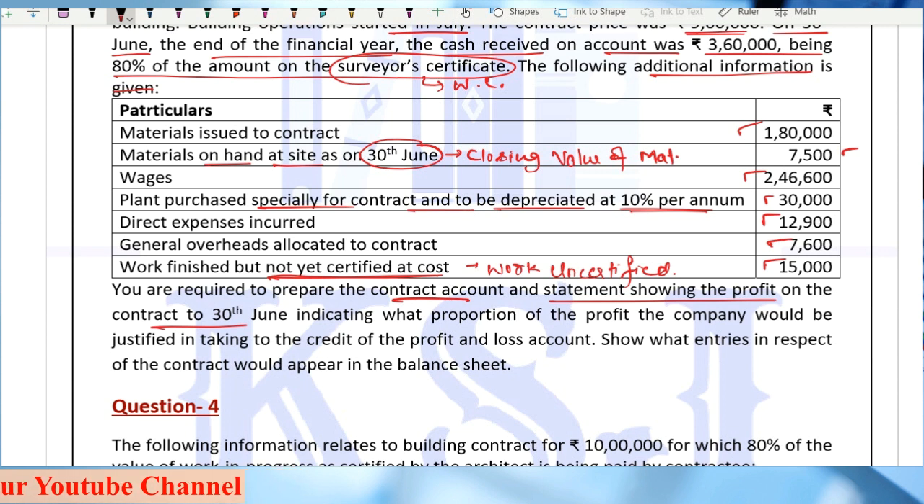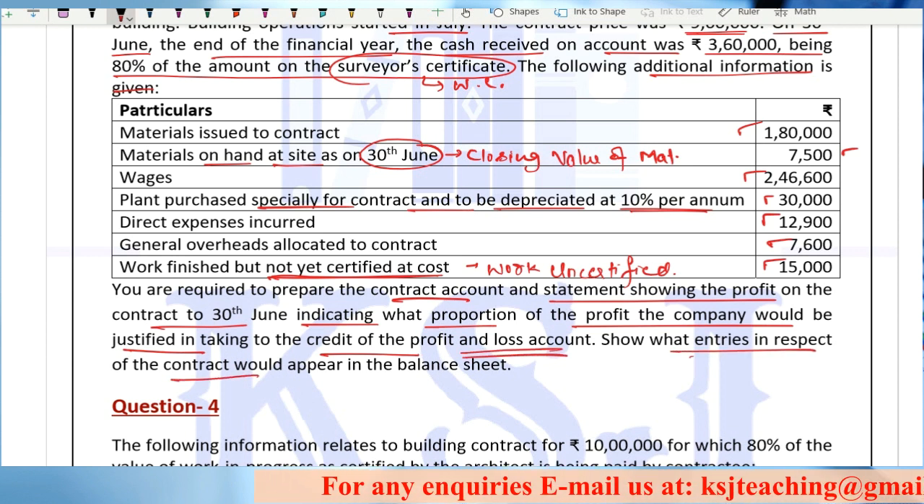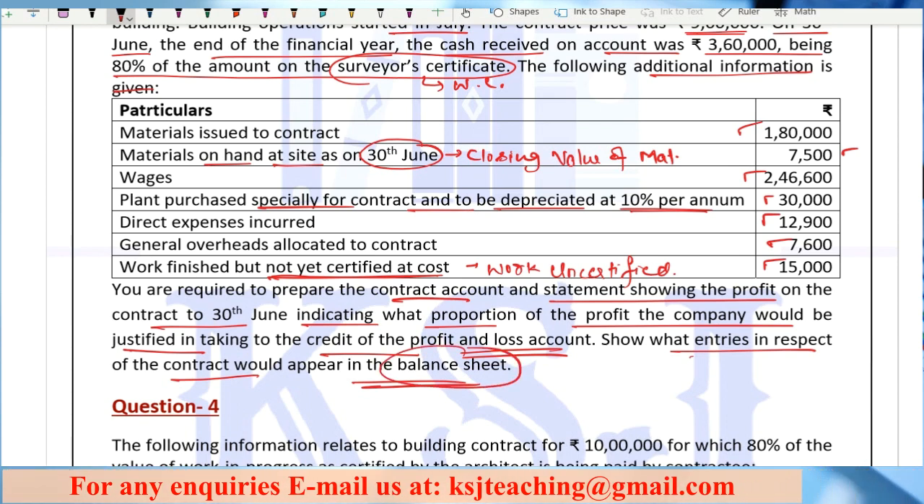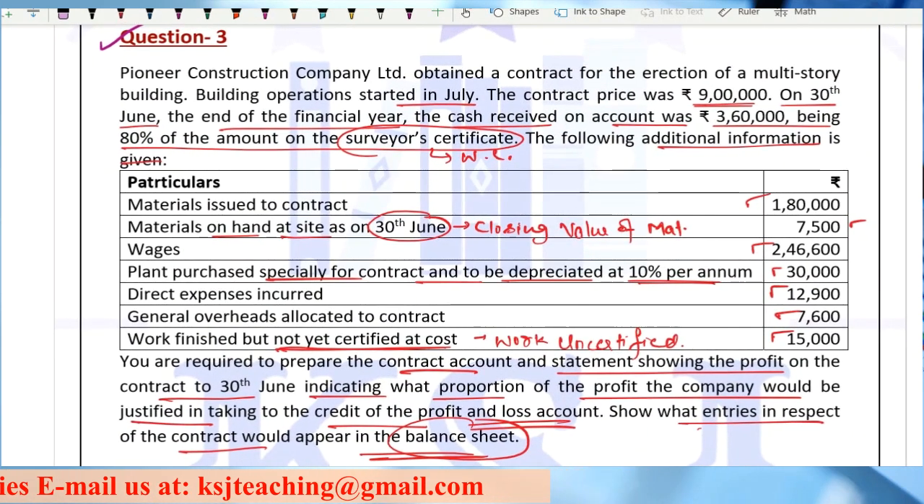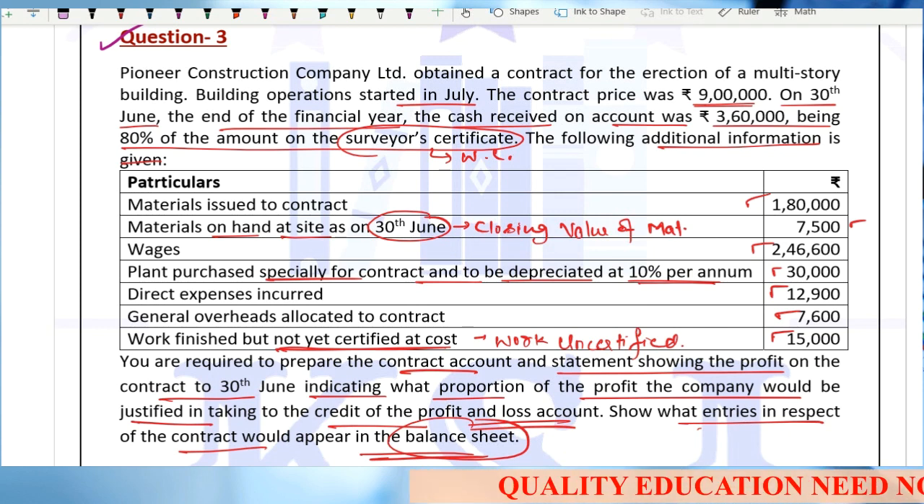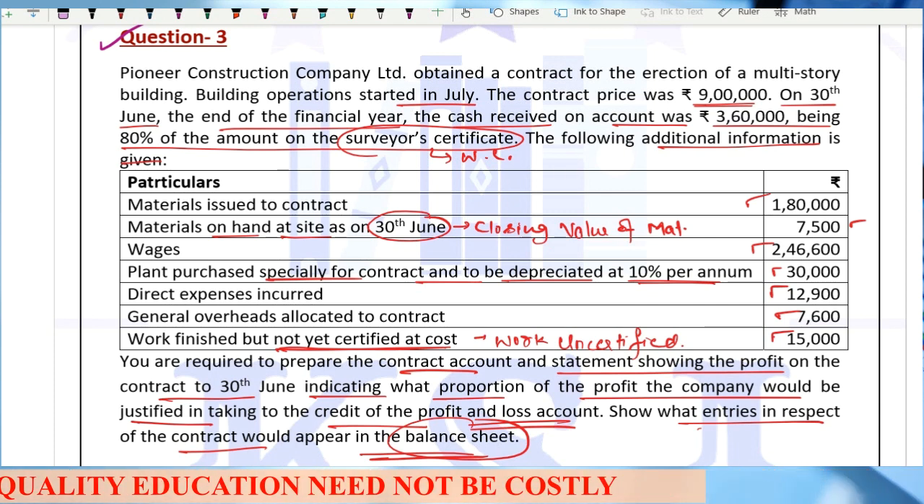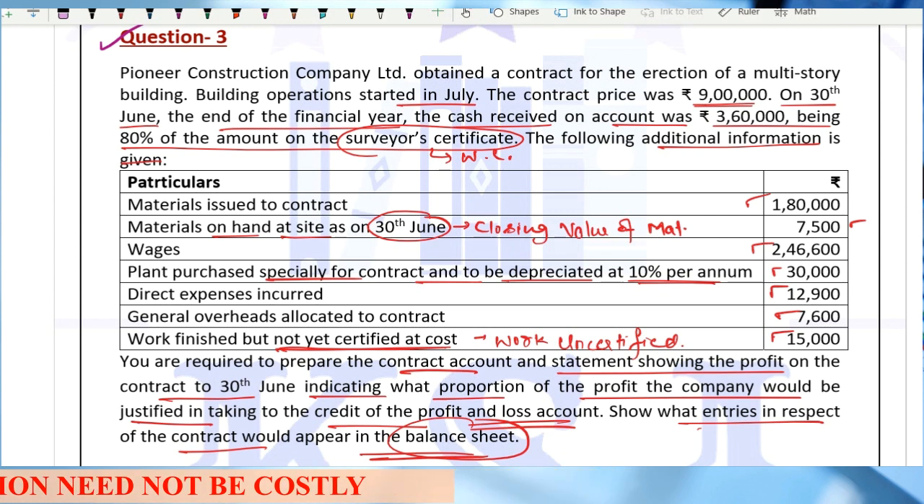Indicating what proportion of the profit the company would be justified in taking to the credit of profit and loss account. Show what entries in respect of contract would appear in the balance sheet. We have discussed the balance sheet also in the last lecture. I told you that in case of a contract account, it will always be an extract of the balance sheet. It is not necessary that your asset and liability side will match, because this is just an extract and not a complete balance sheet.